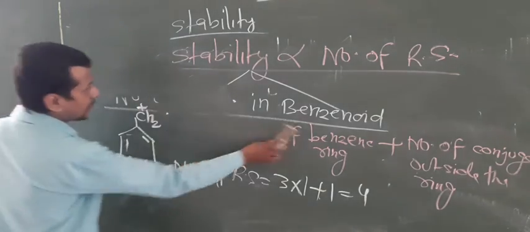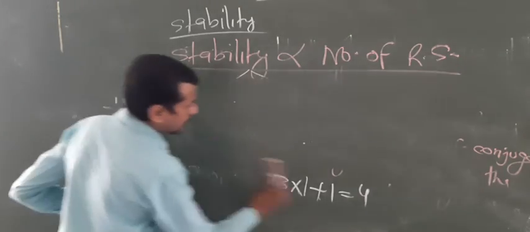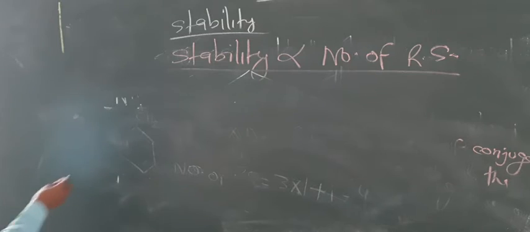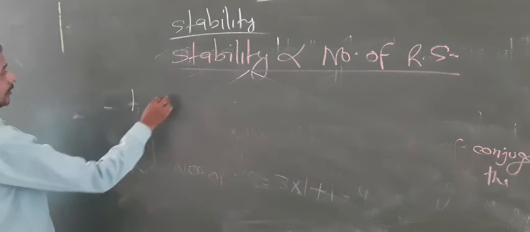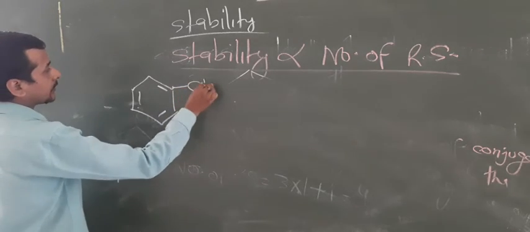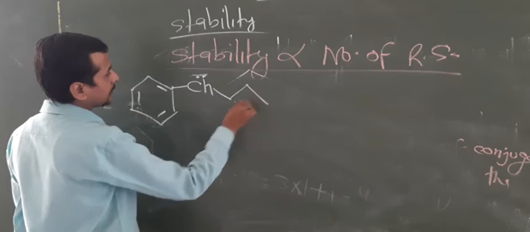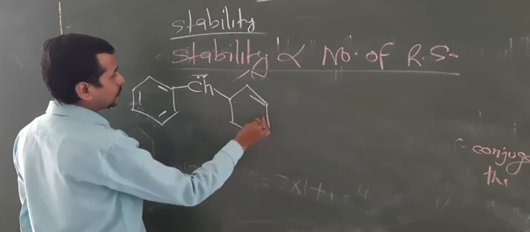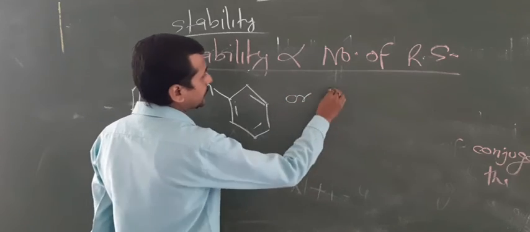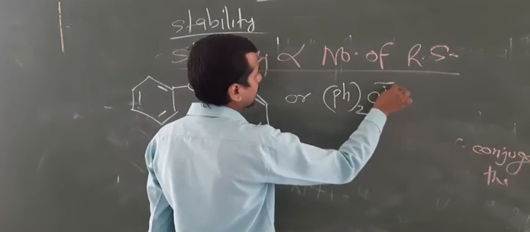Now one more example to understand how to find the number of resonating structures in the case of benzene. If two benzenes are attached like this, with CH negative charge, it may be a positive charge. Two benzenes attached like this can also be written as Ph twice CH negative charge.